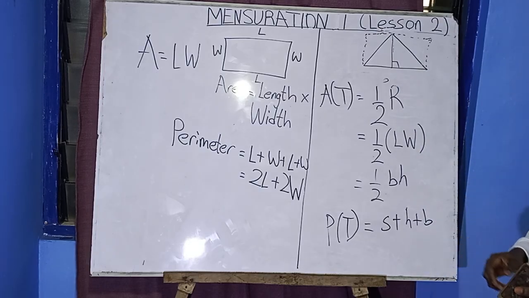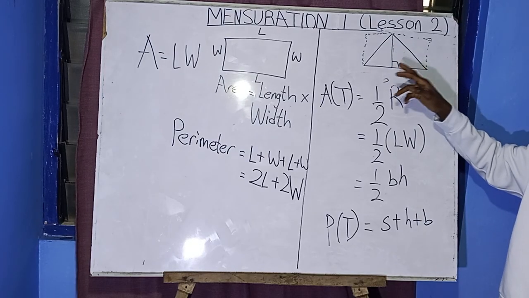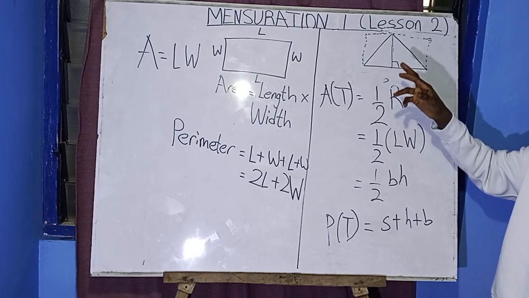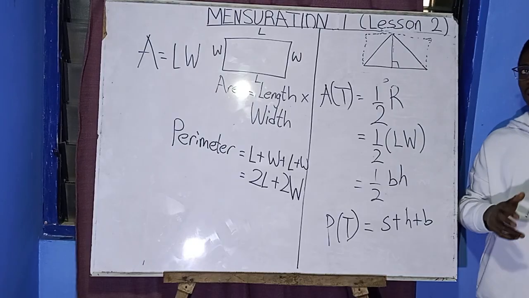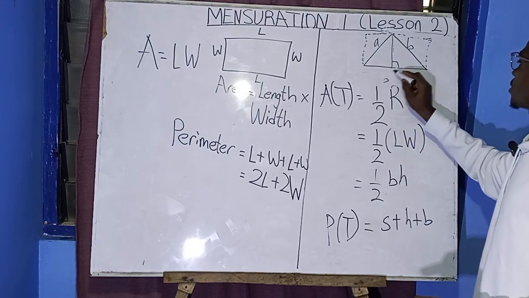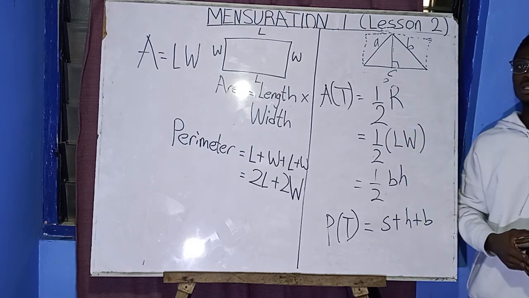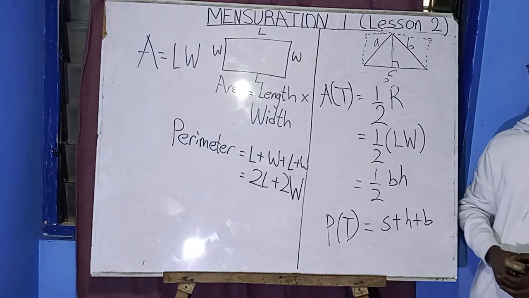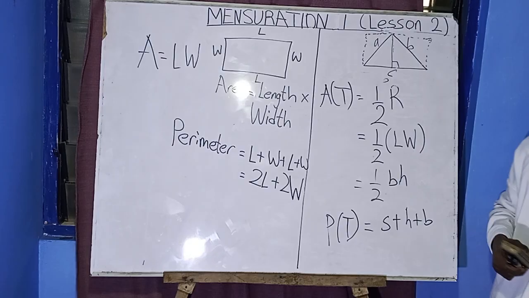Now, say when they ask you the perimeter, you are not going to use the height, because perimeter is what? The sum of the lengths around a figure. So if here is A, B, and C, the sum of the lengths A, B, C is going to be the perimeter. You'll have A plus B plus C.